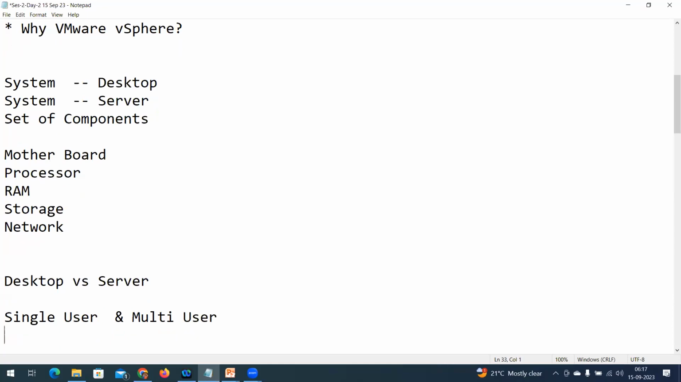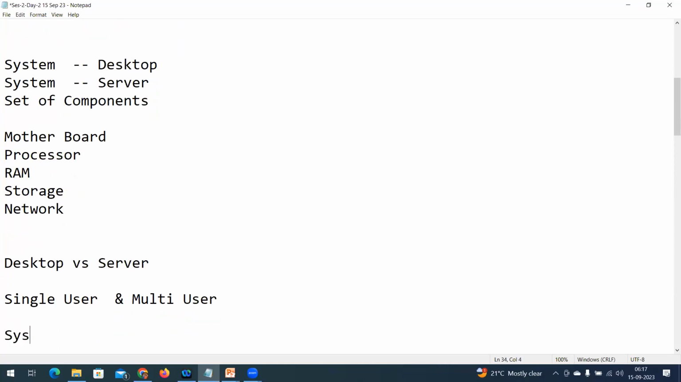The same system, whatever system I'm going to install, what are you doing? The first and most important thing is that you are going to install an OS. Without an OS, I cannot use that system. OS in the sense, what is an OS?